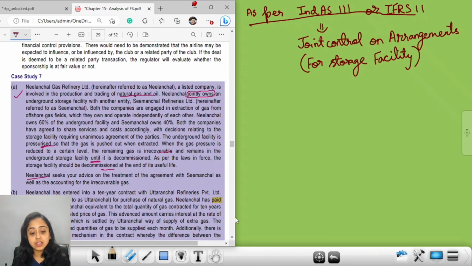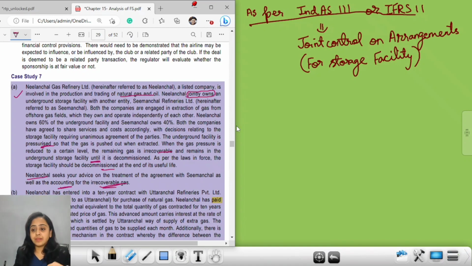Neelachal, that means the one with 60% shareholding, or ownership control over this storage facility, is asking for advice on how the treatment needs to be done in the books of accounts, and also needs accounting consultancy for the irrecoverable gas.